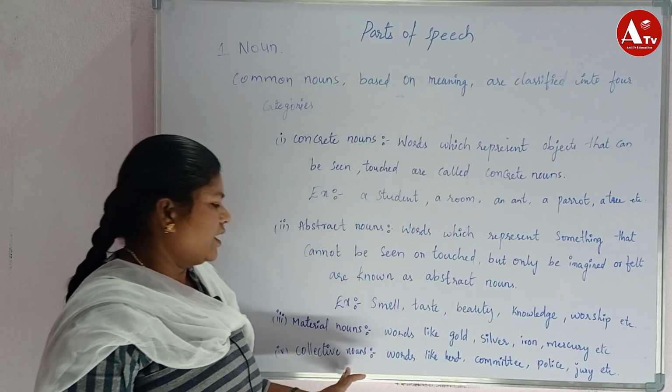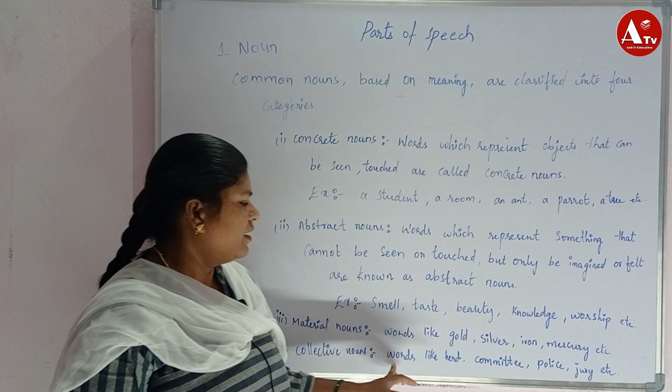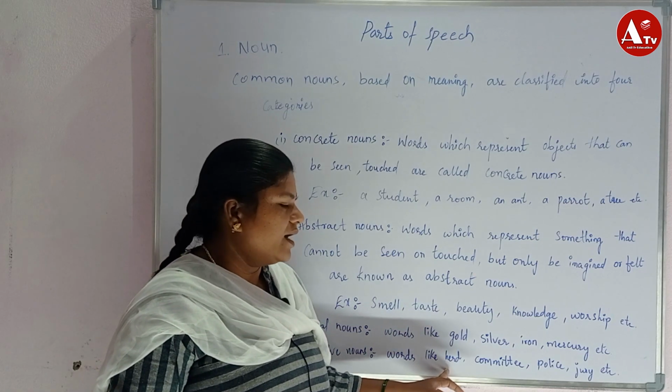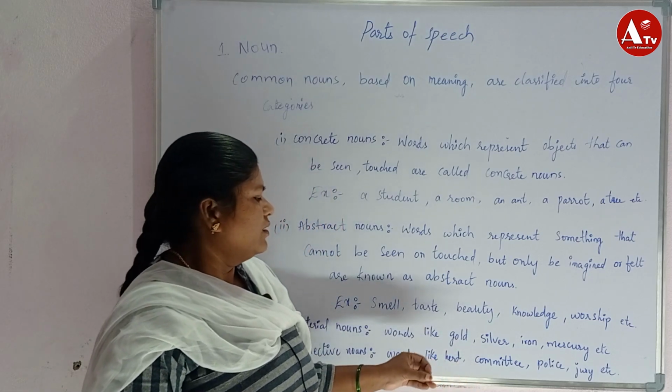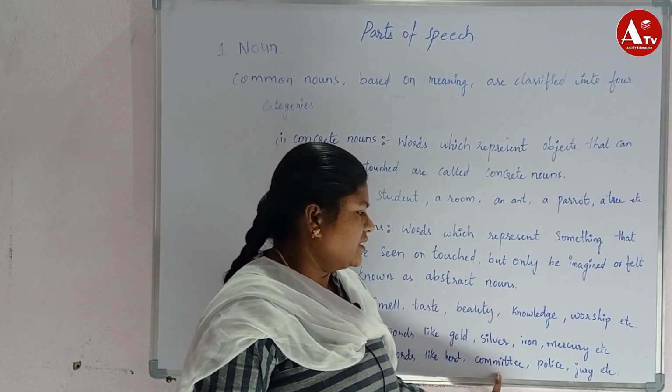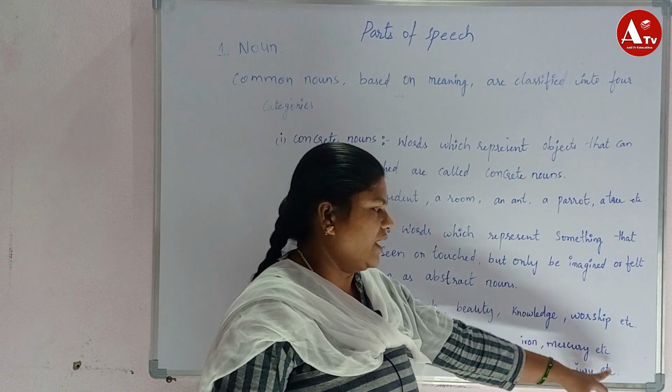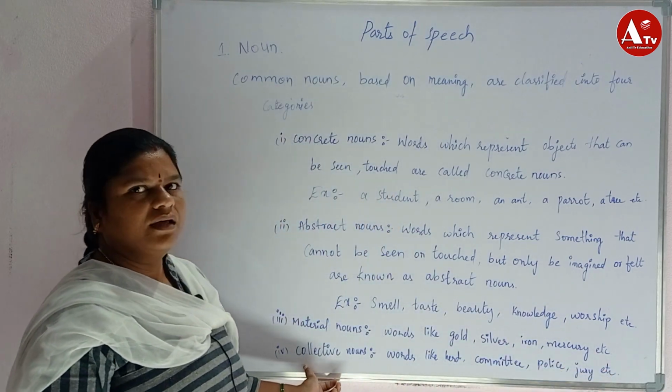Now next one is collective noun. Collective means a group, words like herd. Herd is nothing but a group of people or a group of animals. So herd, committee, police, jury, etc. These all come under collective noun.